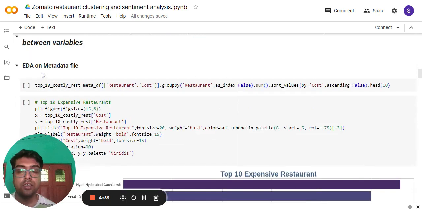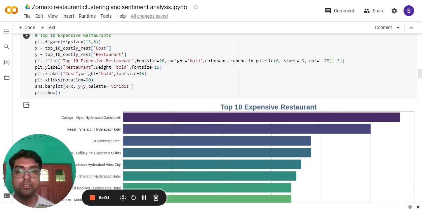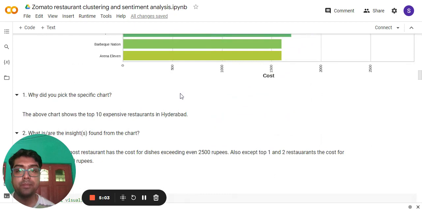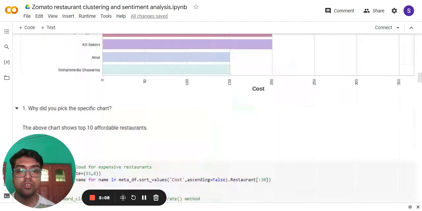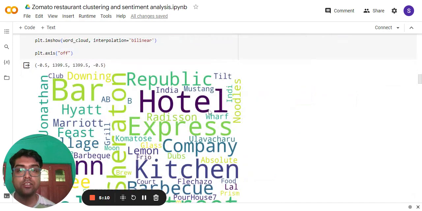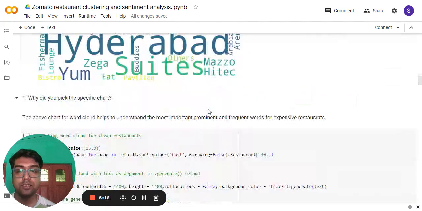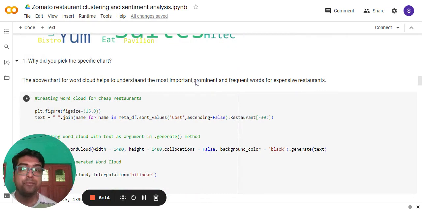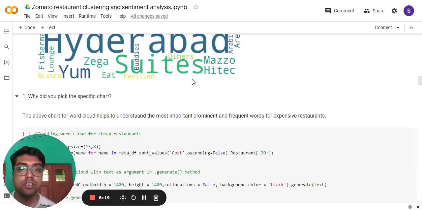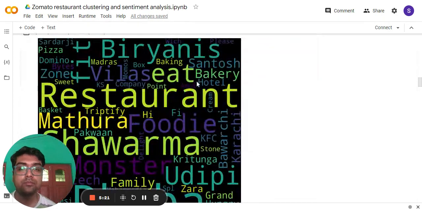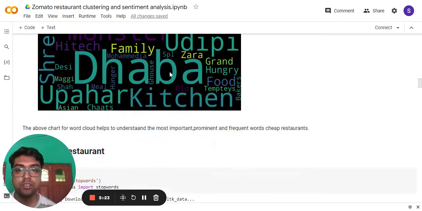Now under the EDA part of the meta file, we can see the top 10 expensive restaurants. Then here is a visualization of the top 10 affordable restaurants. Then I created the word cloud for both of the cases, the top 10 expensive restaurants as well as the top 10 affordable restaurants. This is the visualization.